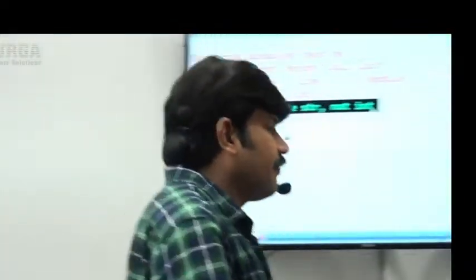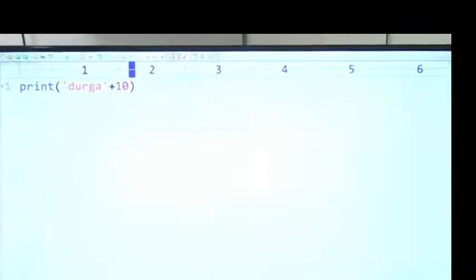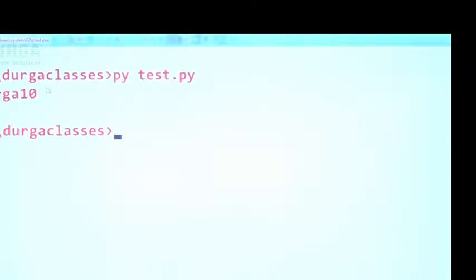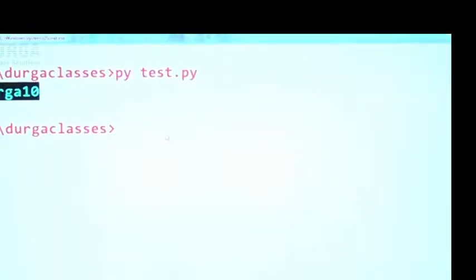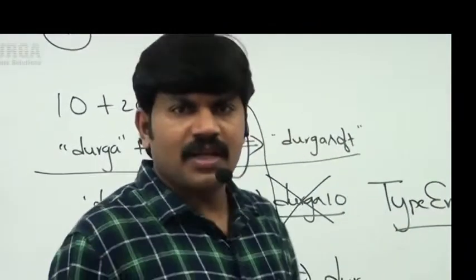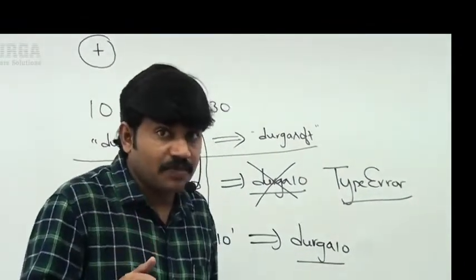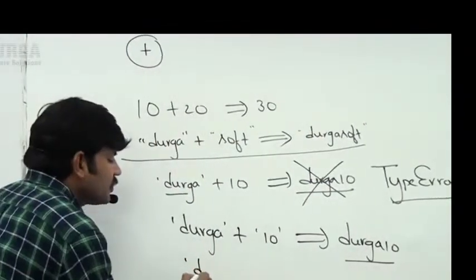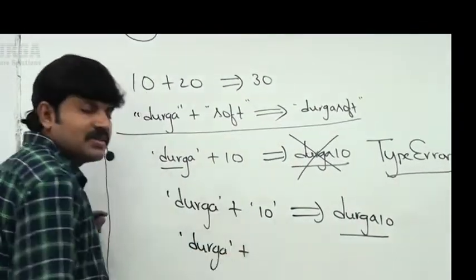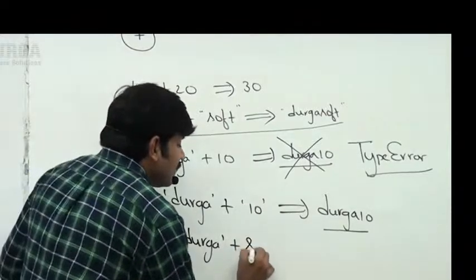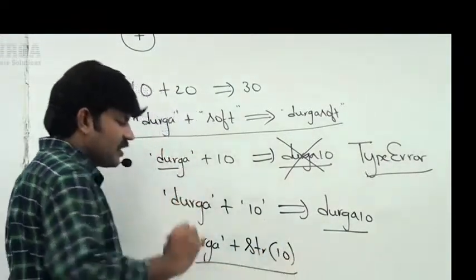Have a look once, sir. If I take this number, what answer are we going to get, sir? Durga 10 itself is the answer we are going to get. So the terminology is clear. Or there is another way, sir. Sir, my available input is always a number, an int value only. So how can you perform the plus operator? Very simple. What you can do is Durga plus convert your int value to string. So typecasting functions are available, right? str of 10. str of 10.